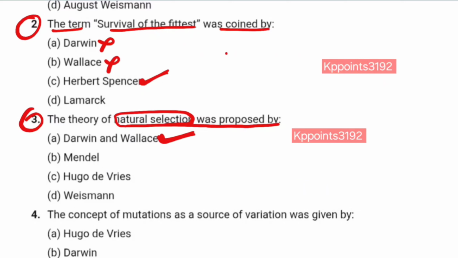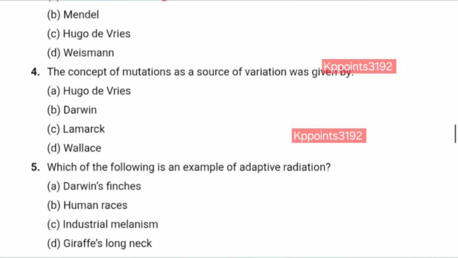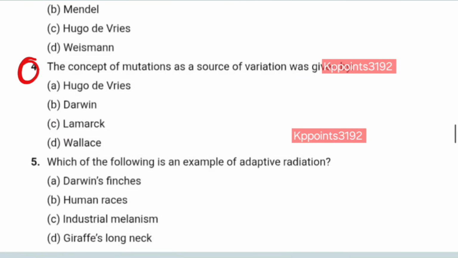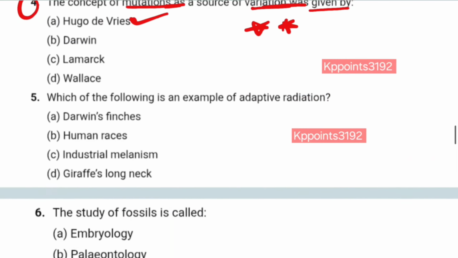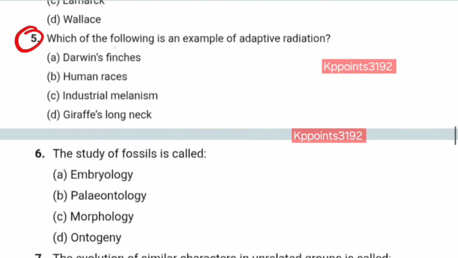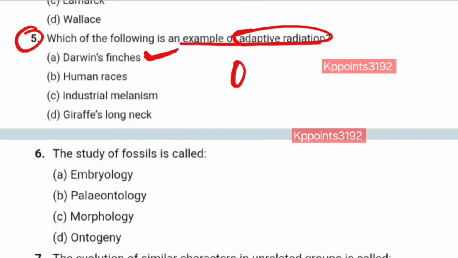Number 2 is a most important question. Now, number 4. The concept of mutations as a source of variation was given by Hugo de Vries. Also a most important question. Number 5. Which of the following is an example of adaptive radiation? Darwin's finches? Yes. Darwin's finches are an example of adaptive radiation.